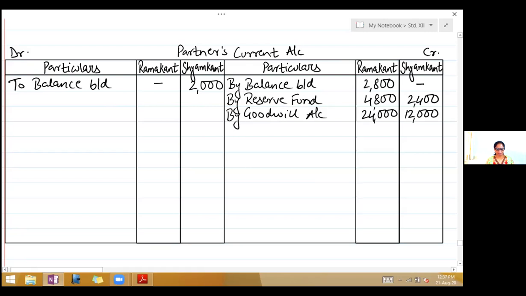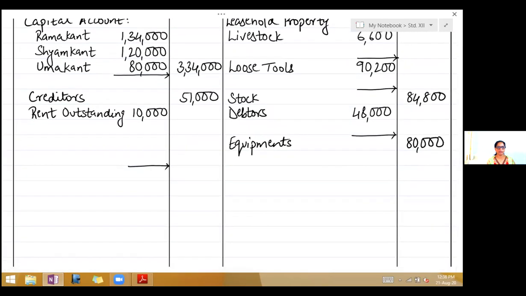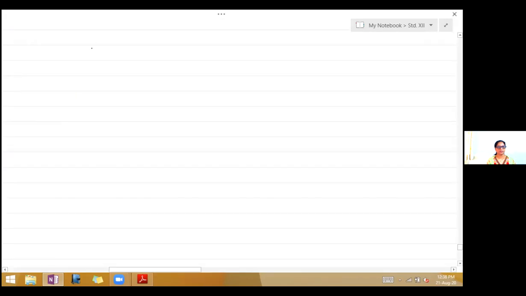Third adjustment, RDD should be maintained at 7.5% on debtors. So you can do a small working note. So below that calculation of goodwill, write down RDD calculation.